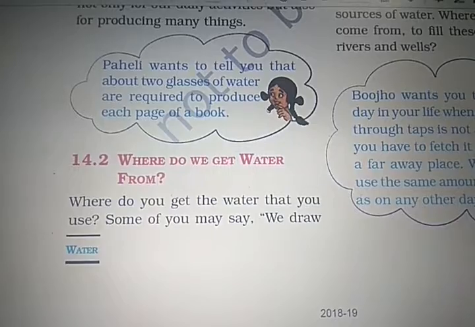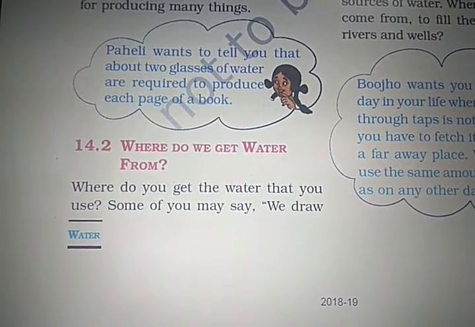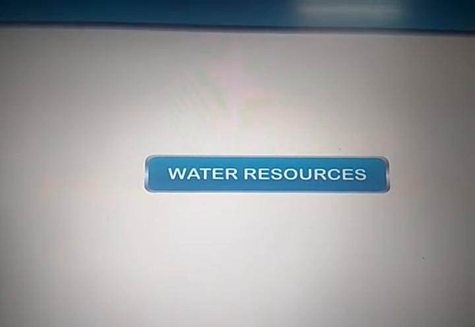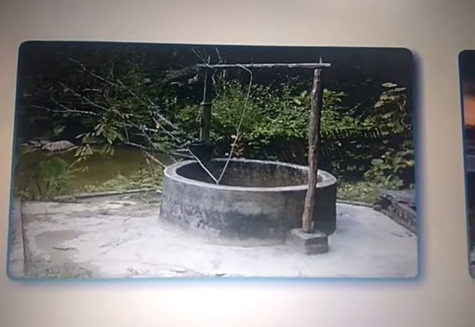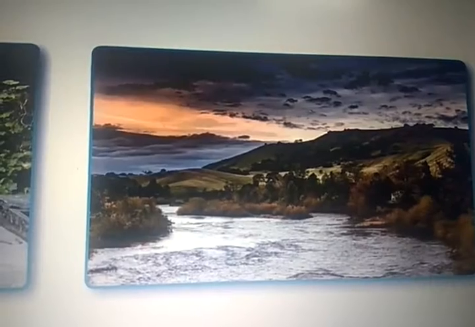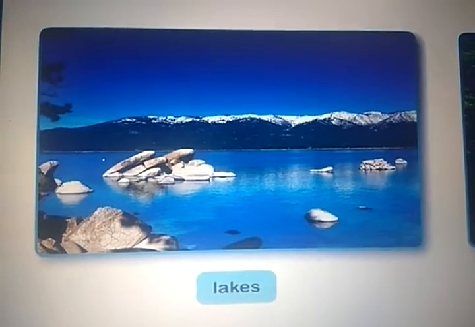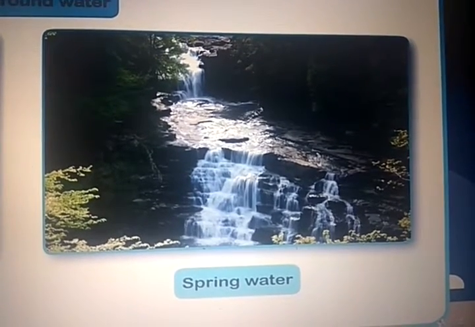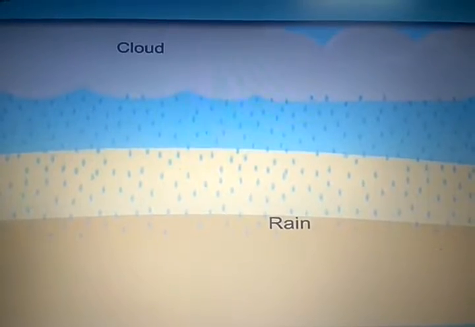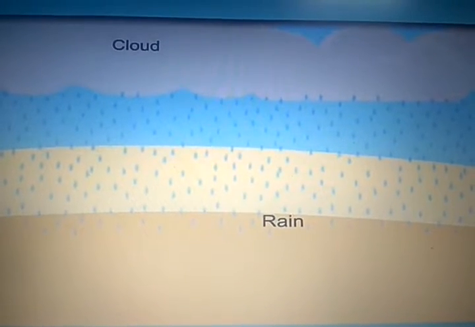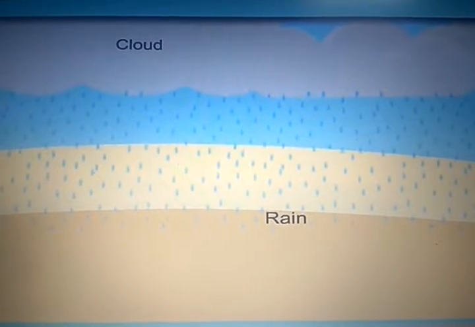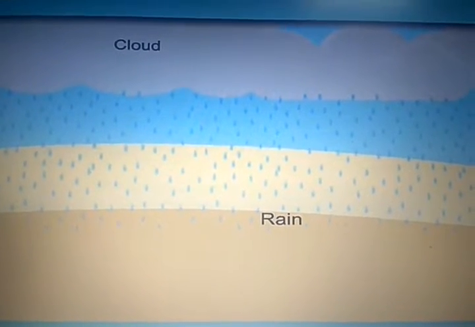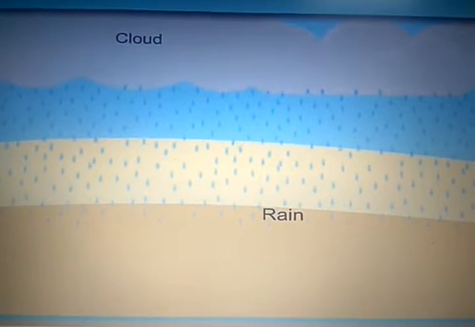Now next point, where do we get water from? Let us see the water resources. First resource: well, river, lakes, ponds, spring water. Every 4 months in a year we get rain, so we get plenty of water. Sometimes we get less water, sometimes we get more water, right?